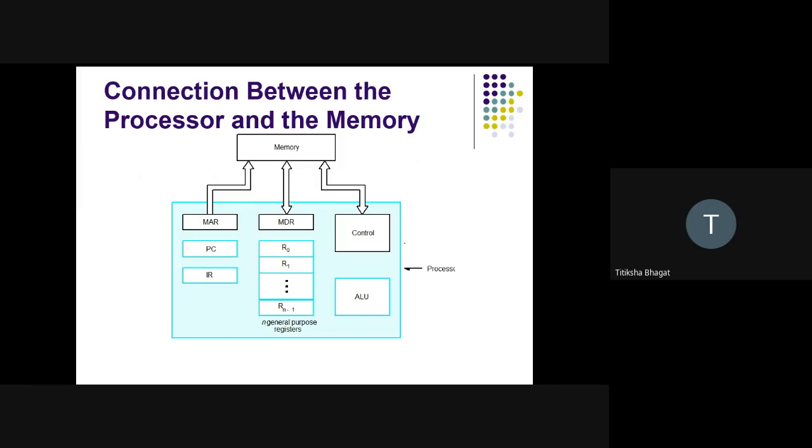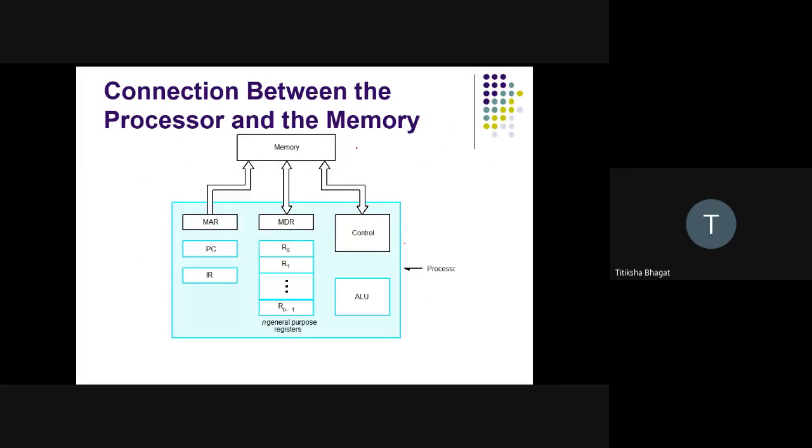So, very important, in the previous diagram we roughly categorized that every computer has a processor and memory. Now we will have a closer look at the connection between the processor and the memory.